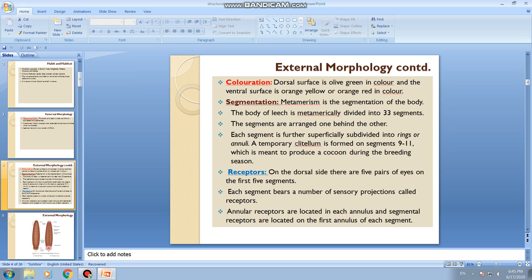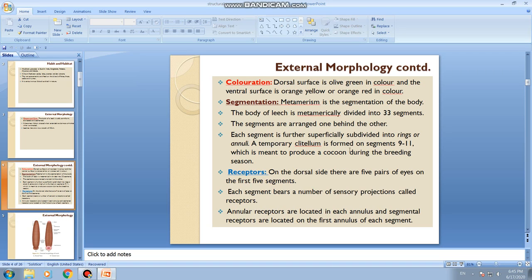Apart from it, a temporary clitellum is formed on segments between 9 and 11. So the segments 9, 10 and 11 have a thickening which is called clitellum. So this thickened part on the body of the leech on the segments from 9 to 11 is called clitellum. Why is clitellum present here? It is meant for producing a cocoon during the breeding season. Breeding season refers to the time of reproducing their young ones.